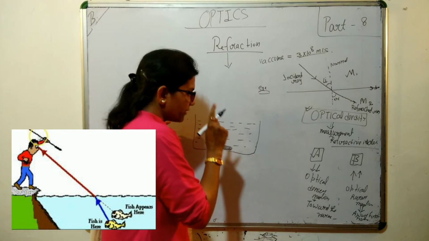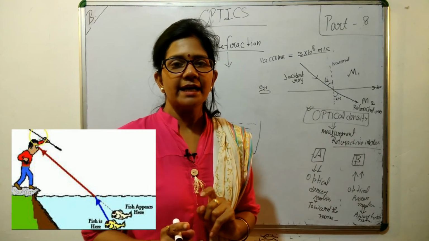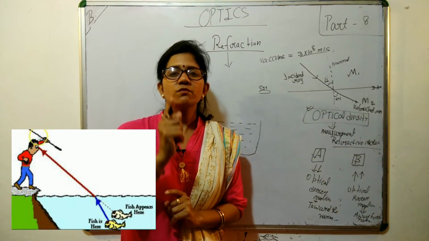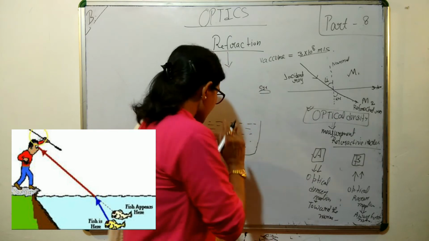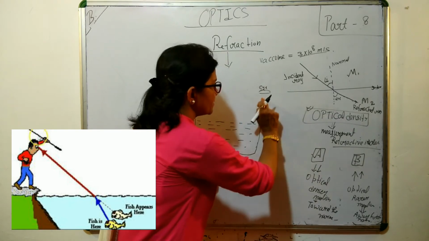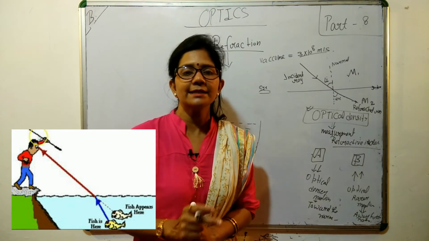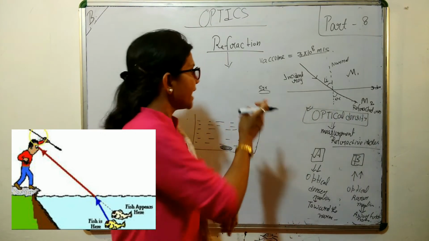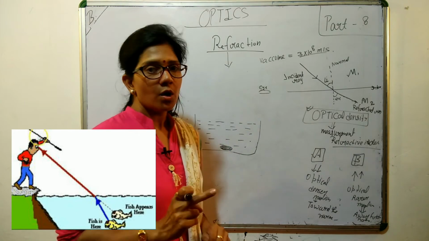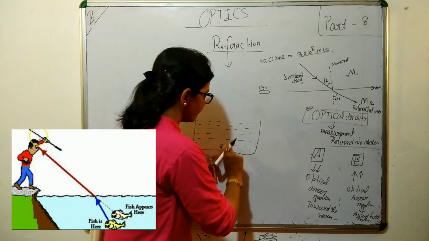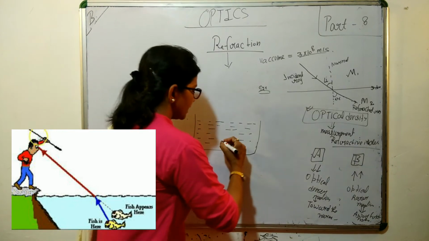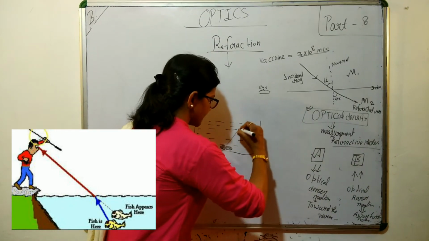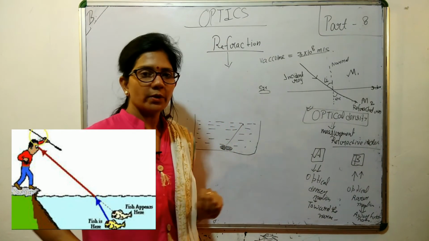The thing we should keep in mind is that we have to consider the ray coming from the object to the eye. Students usually get confused and draw the ray from the eye. No, we have to draw the ray from this object which reaches the eye. Suppose this ray is going here.